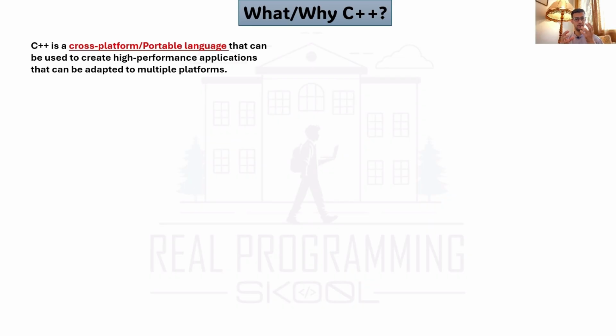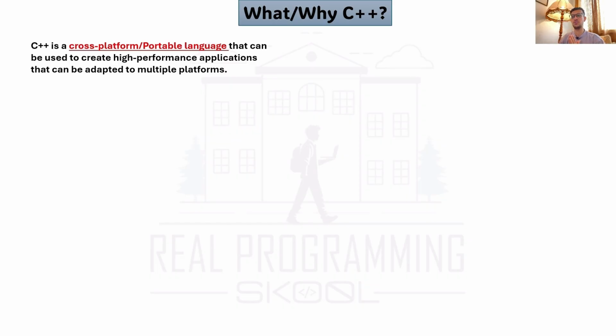So the C++ code is cross-platform, which means you can run this code to let your application or program run on any operating system. So I just write one code and I can use it to build Android, Windows, iOS, Mac, whatever.